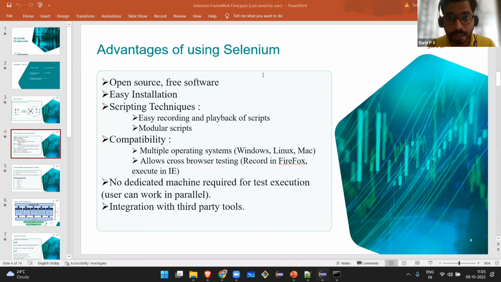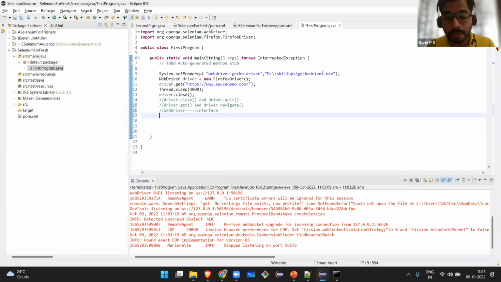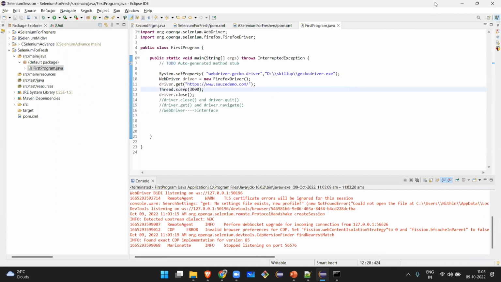Getting the Gecko driver won't be possible in Ubuntu, or will it be possible? Yeah, it will be possible, but you have to give super user permission for that if you are using Ubuntu. That is one difficulty I faced while running the same in Ubuntu. No other dependencies, the rest is all the same. I hope I have answered your question. Okay, sir. Thank you.